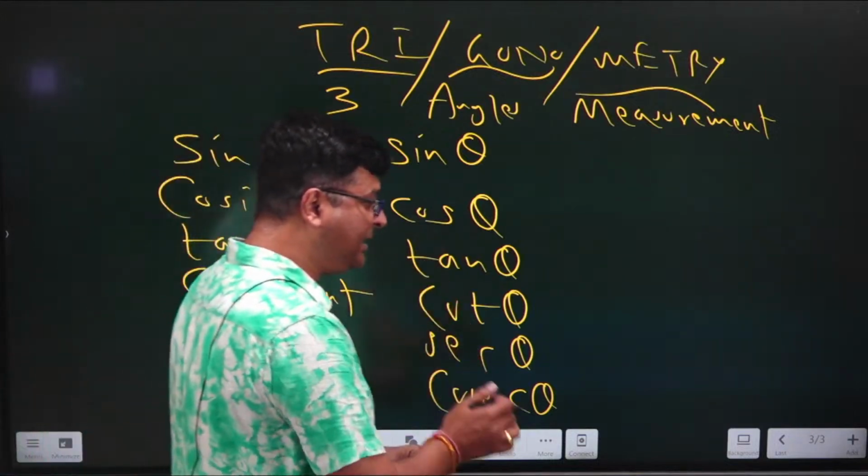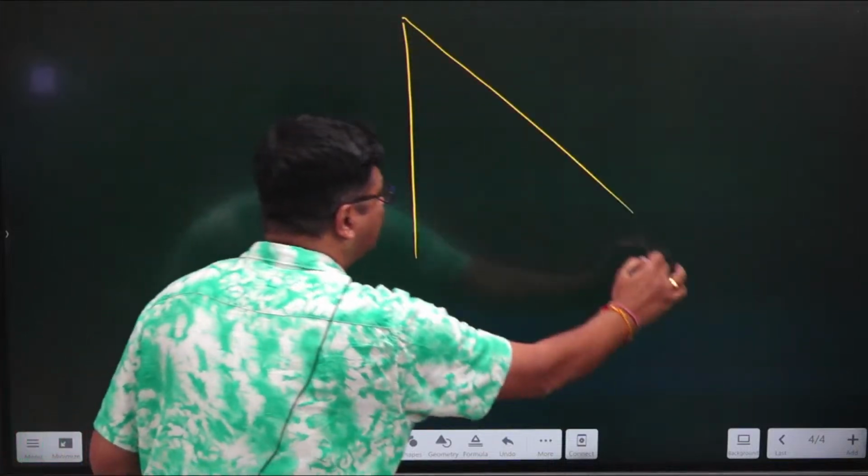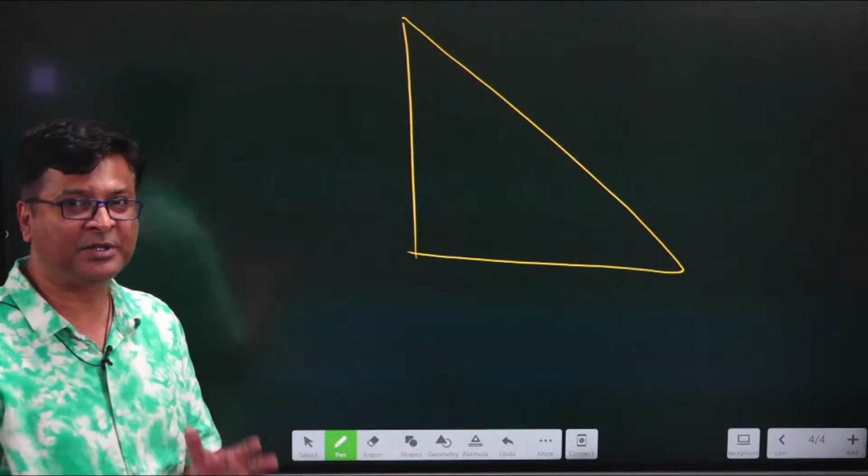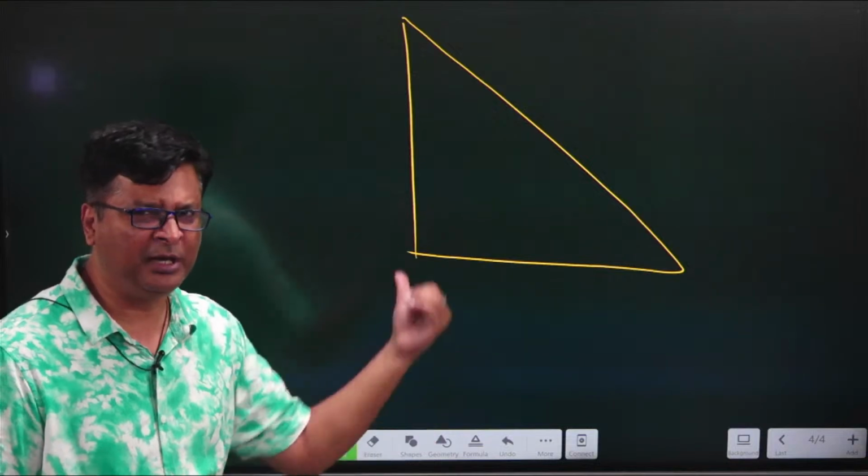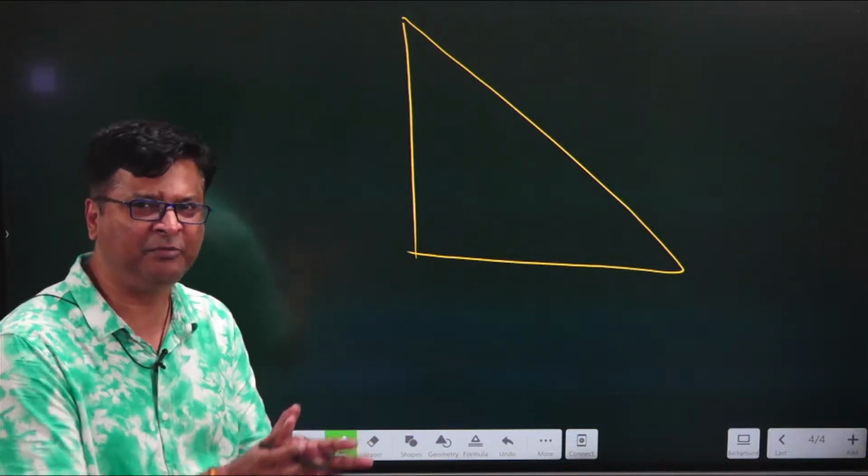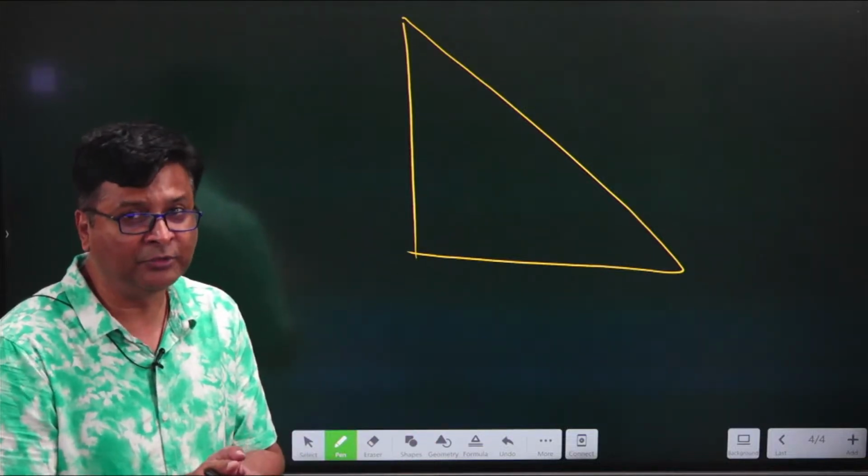So for understanding them, what are the values? Let's first draw a triangle which you have studied in 10th class. I am again and again saying that I have started from scratch, so I will be telling you all these things. Then slowly and steadily we will be entering into the section of shortcuts also.